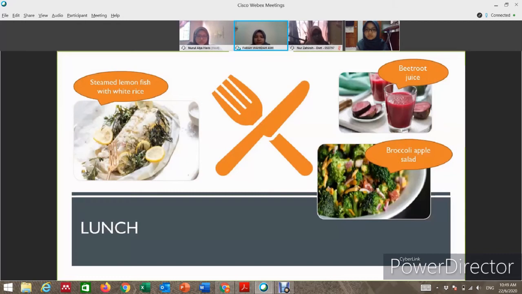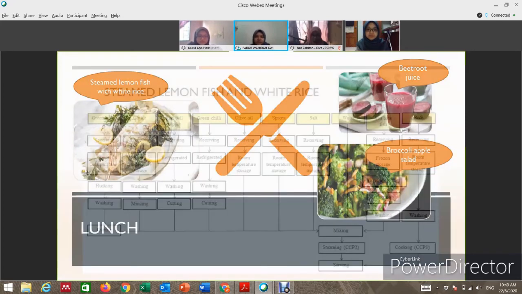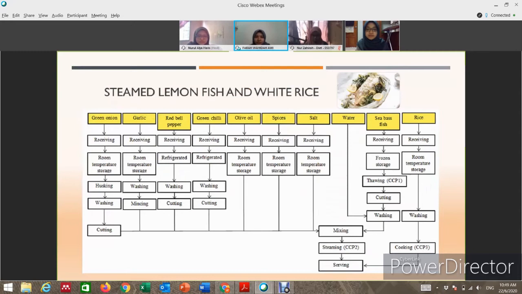So there are three menu items for the lunch, which are steamed lemon fish with white rice, broccoli apple salad and beetroot juice. Here is the flow of the food process for steamed lemon fish and white rice, and there are three CCPs involved in this flow, which are thawing, steaming and cooking.